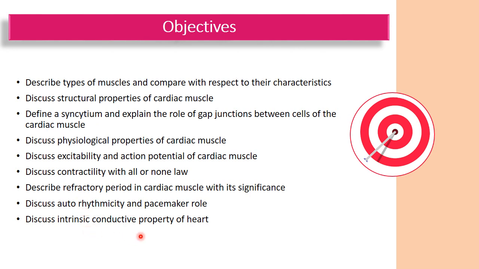You would also be able to know the significance of distinguished features of cardiac muscle like pacemaker, long refractory period, and all or none law, and Frank Starling mechanism.